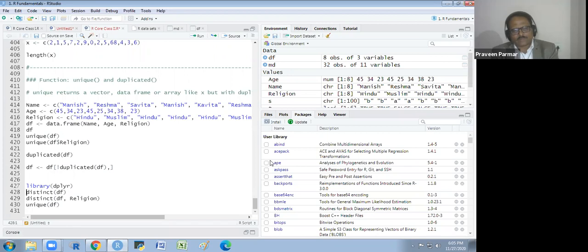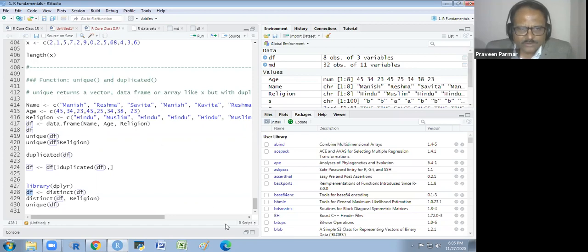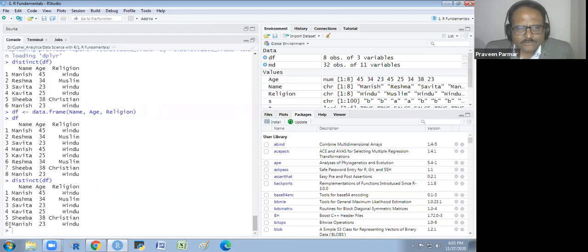If you write df itself, it will be saved in df now. Or you could use some other name also, df1, df2, xyz, whatever. So the distinct function also removes the duplication and gives the new indexing also.